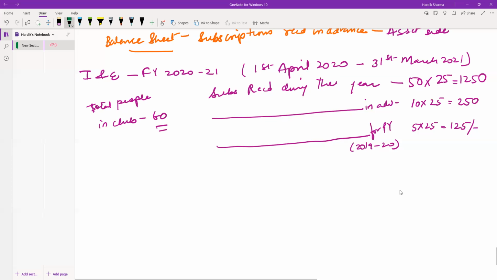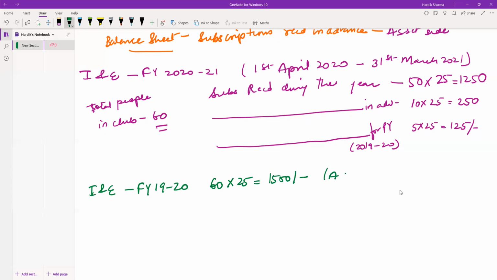When we had prepared the income and expenditure account for financial year 1920, we would have accounted for 60 people giving 25 rupees subscriptions, that is 1500 rupees. In total we would have accounted 1500 in the income and expenditure account. That is because of the accrual concept, right?